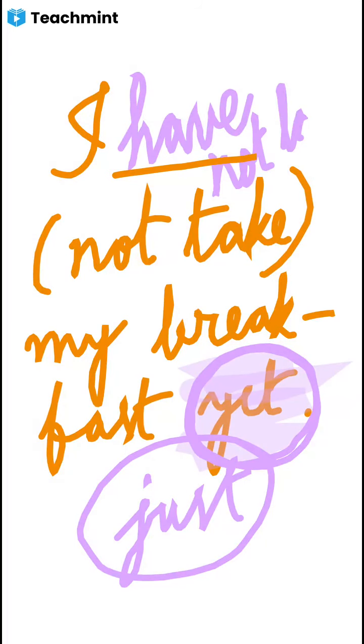I have not taken my breakfast yet. Whenever the words that I mentioned, yet, just, these words are there, then you have to use the present perfect tense. That means I have not taken my breakfast yet, but I shall take. So I have not taken.